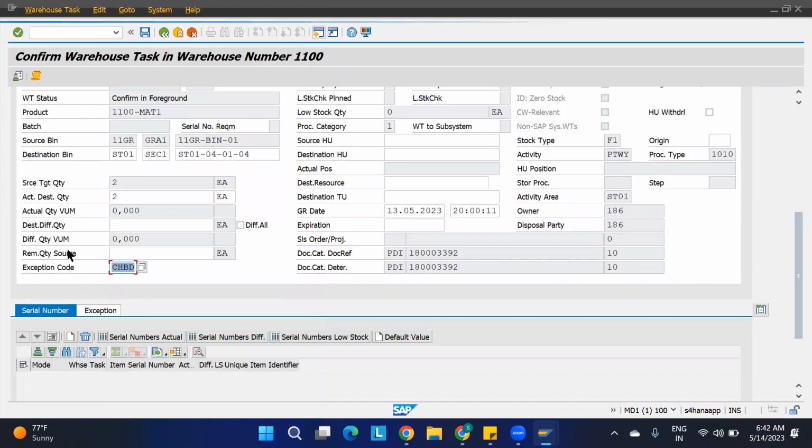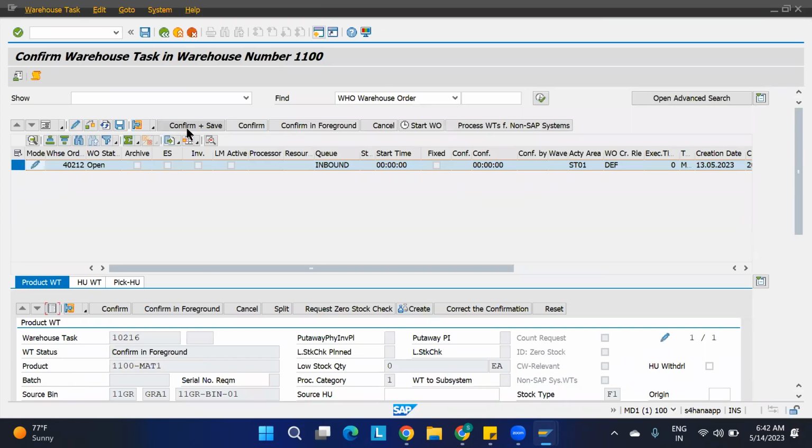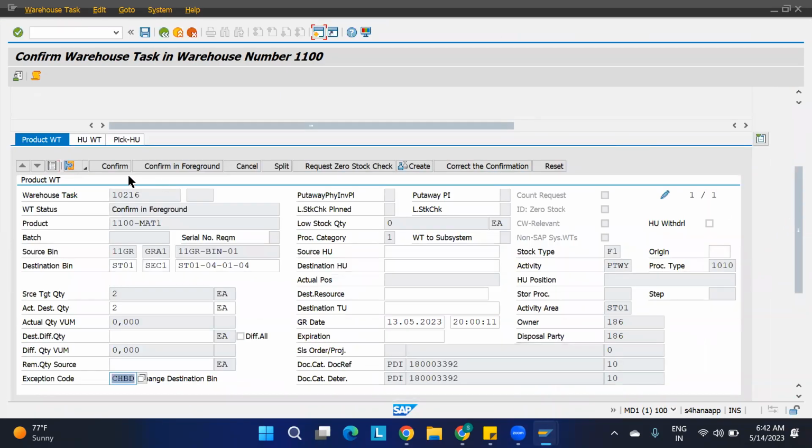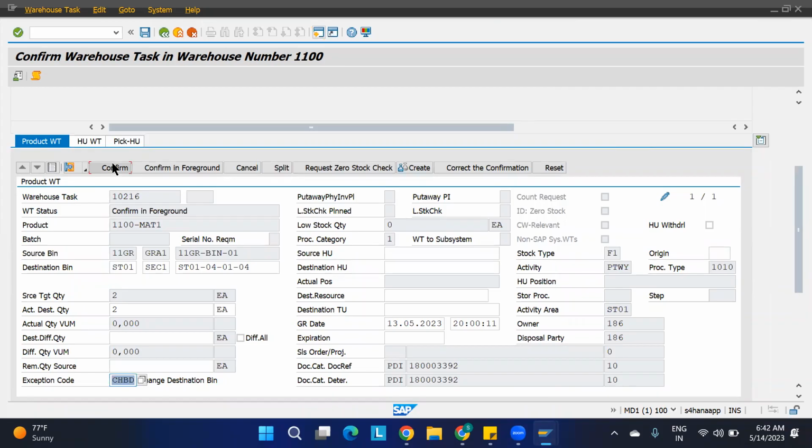Double click on this. So I have changed the desktop. Okay, here also it is changed. Now I'll say confirm plus save. It is confirming. Change destination will only allow that. Okay, I have given that exception code, right? Okay, I'll say confirm here.